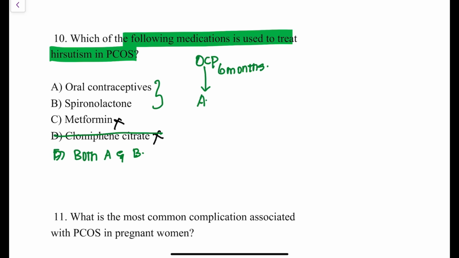Even after 6 months, if there is no improvement in symptoms of hirsutism, then you have to give anti-androgenic drugs such as spironolactone.